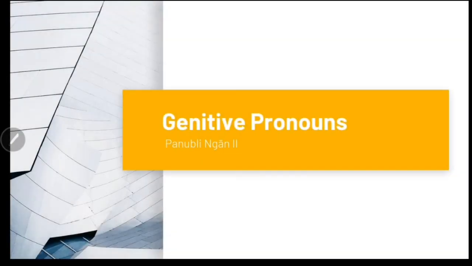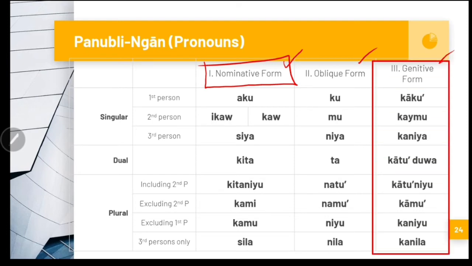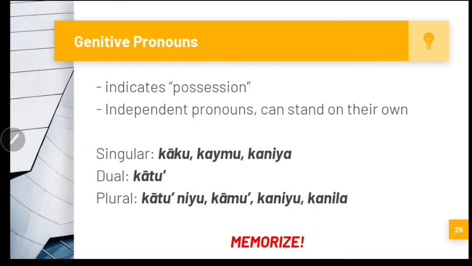Next, in the examples here, we have the genitive pronoun kaniya. So what are genitive pronouns? Remember this table: we have three different types of pronouns, the nominative form, the oblique form, and the genitive form. We already discussed the nominative form in the previous lesson, lesson 3. In this lesson, we will discuss first the genitive pronouns. We have 8 genitive pronouns. They indicate possession of an object. These are independent pronouns, meaning they can stand on their own. They do not require any other word or phrase to attach to.